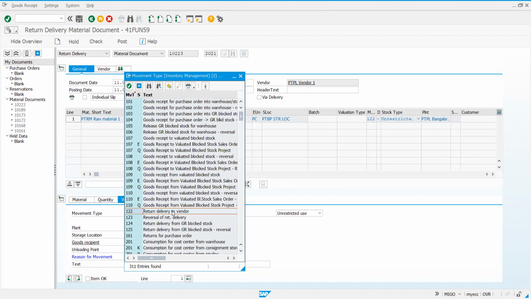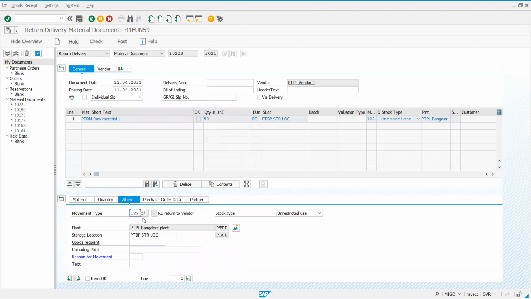Earlier we used to do with movement type 101. Now this is 122 as we are sending it back. We can observe once I select 122, it shows minus RE, return to vendor.